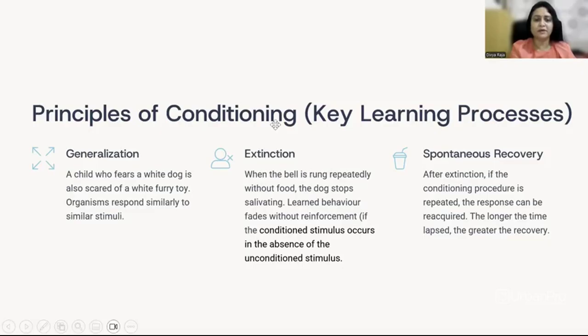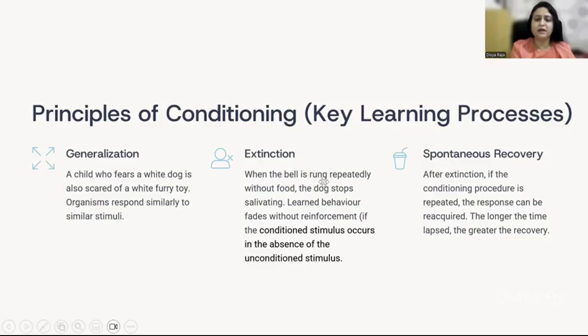So if I have to summarize conditioning, whether it's classical or operant, these learning processes are important, like reinforcement, generalization, extinction, and spontaneous recovery. So generalization is when we generalize, like a child who fears a white furry dog is also scared of something that is white and furry, like a soft toy. So organisms will respond similarly to similar stimuli.